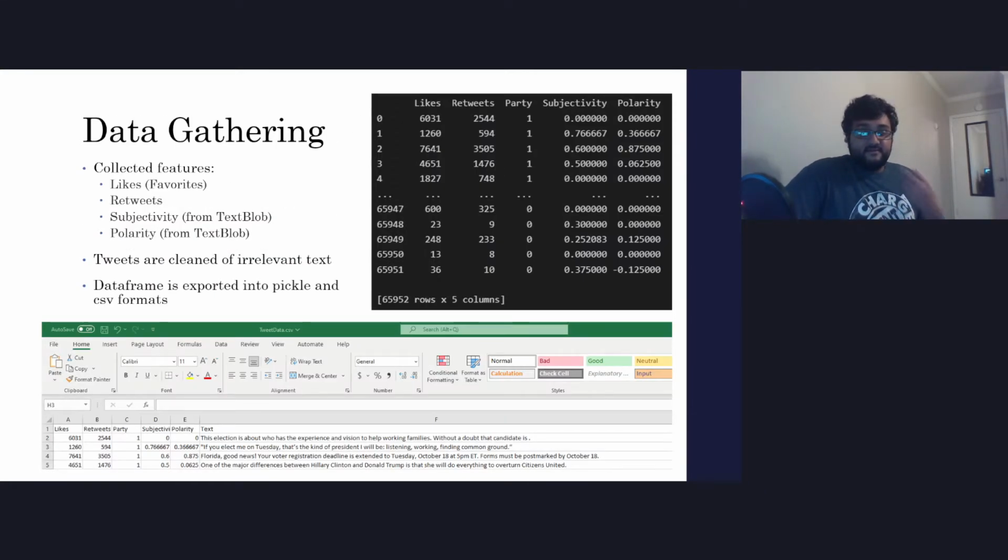Of course, all this has to be compiled. Each tweet collects the number of likes and retweets. This can come from the Tweepy API, and the subjectivity and polarity scores are generated from TextBlob. To store the data, it will be exported as a binary pickle file for easy and lightweight unpacking, and as a CSV for a more viewable output. After this is done, we're ready for analysis.